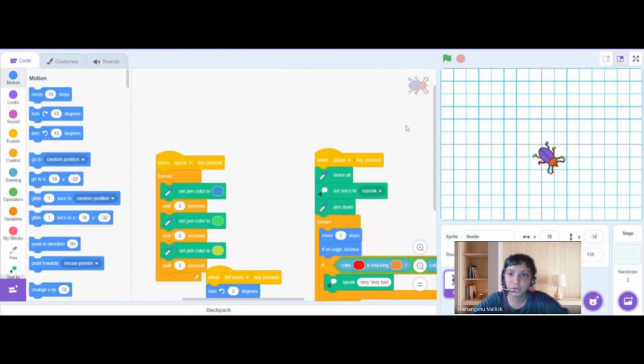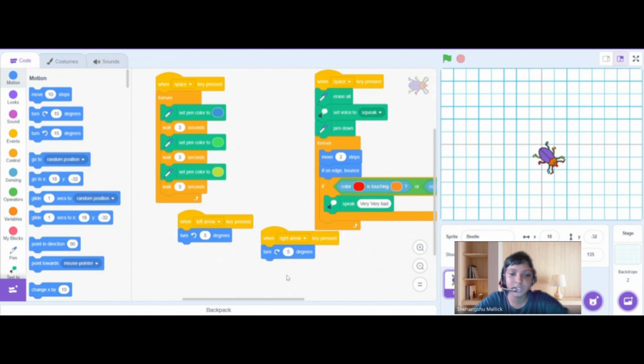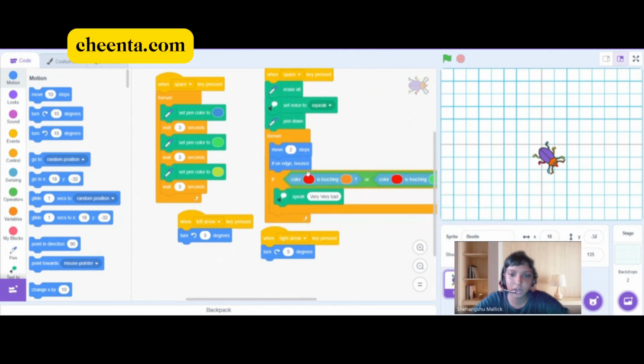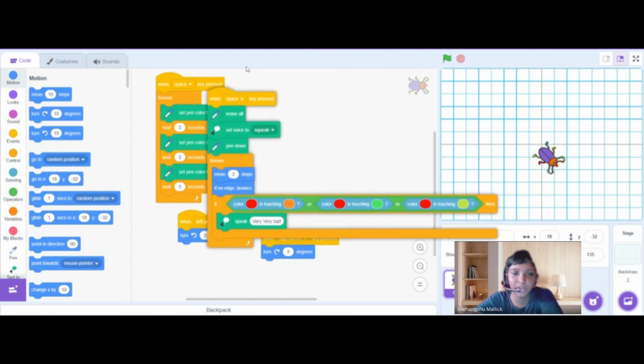And here I have also used turning blocks. When the left arrow is pressed, the beetle will turn 5 degrees, and there is already a program for the beetle to keep gliding. When the right arrow is pressed, it will turn 5 degrees to the right. Also, I am changing the pen color here after every 3 seconds to make the game more difficult. And here we are using a program that if this color is touching this, or this is touching this, or this is touching this, then it should speak very very bad.